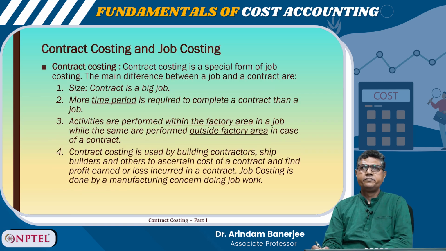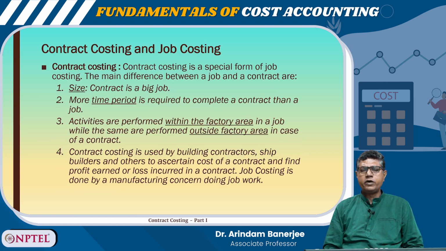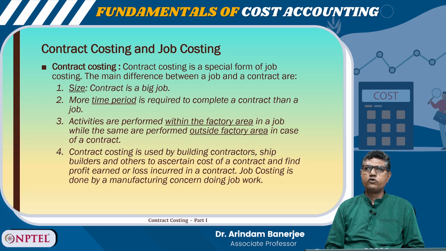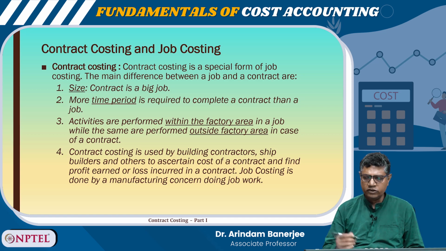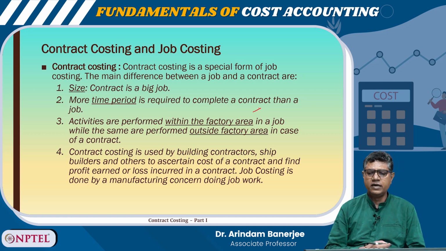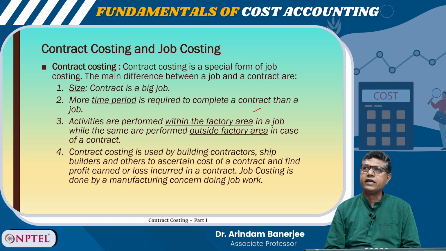Contract costing is basically a special type of job costing, with a few differences. What are the differences? First difference is size. A contract is a big job, like construction of a flyover, construction of a river bridge, etc. And more time is required to complete a contract than a job. Also, activities are performed within the factory area in a job, but they are performed outside the factory area in case of a contract.